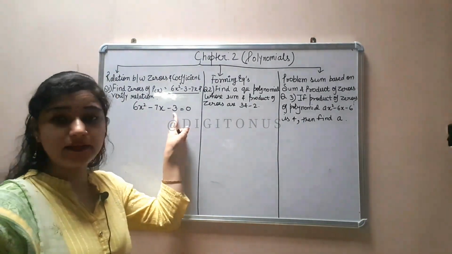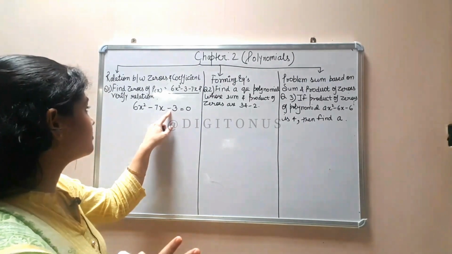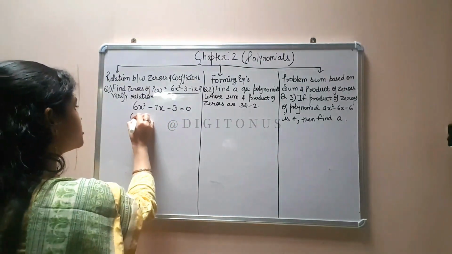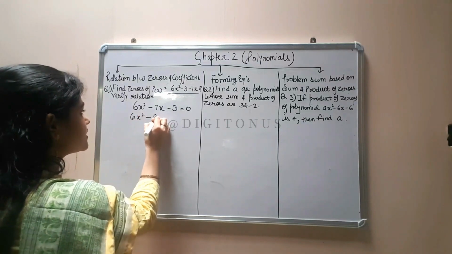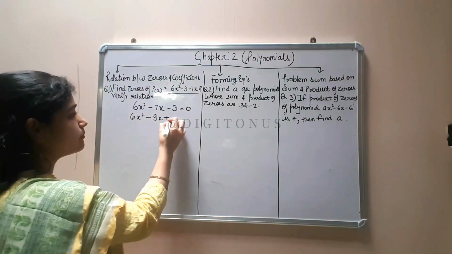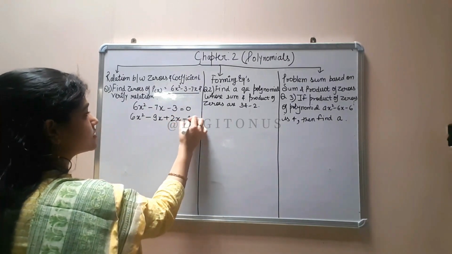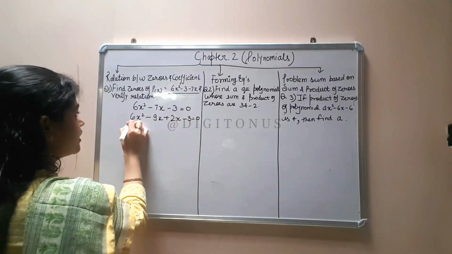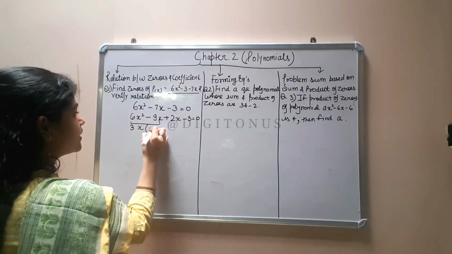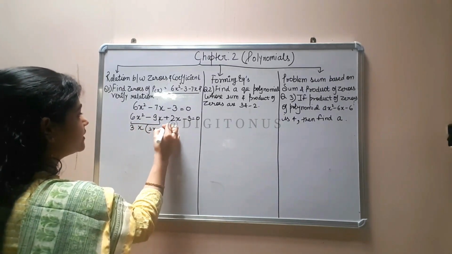6 into 3 is 18, which means we need 2 numbers whose subtraction is 7 and multiplication is 18. So 9 minus 2: 6x square minus 9x plus 2x minus 3 equal to 0. Now we will take common, we can take 3x common, so 2x minus 3.